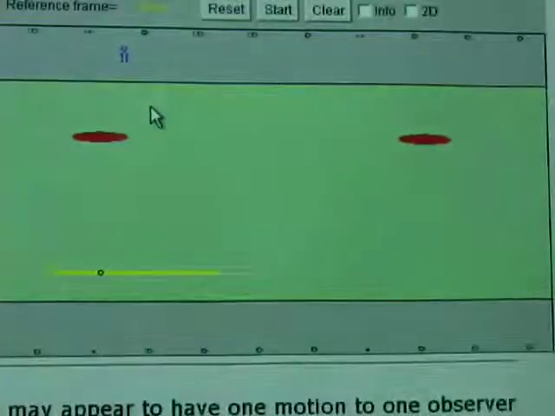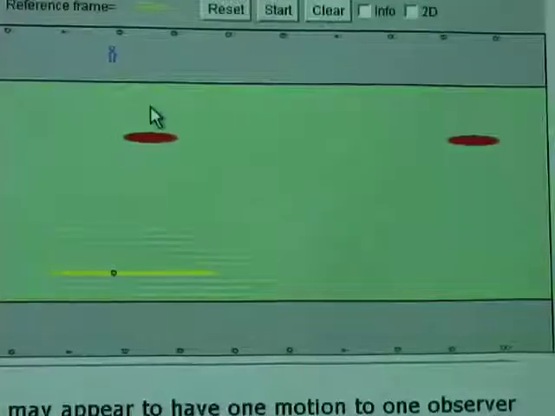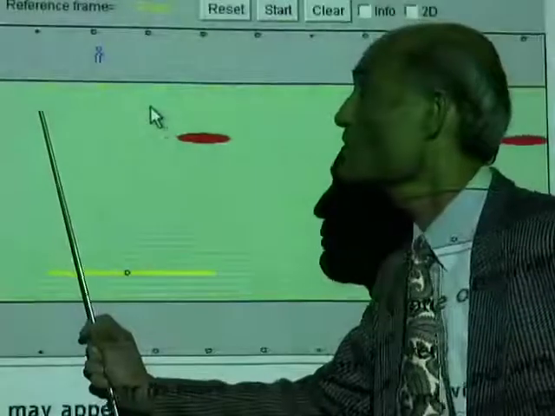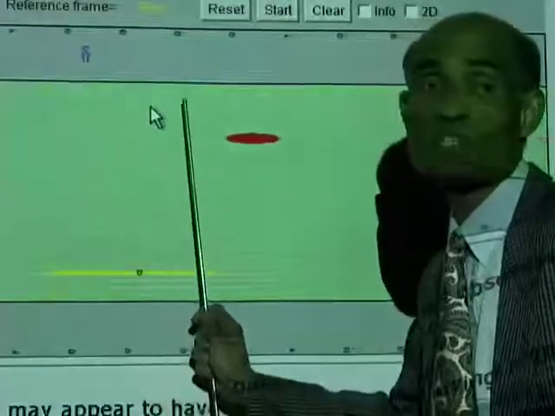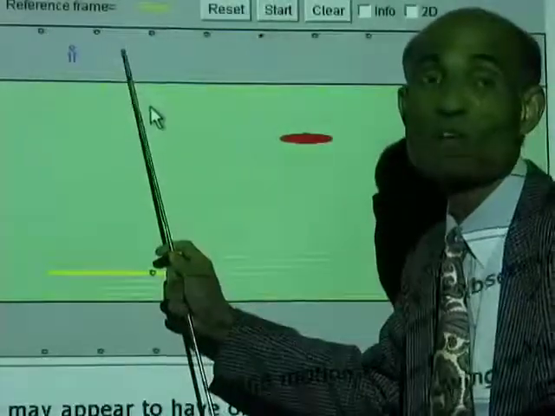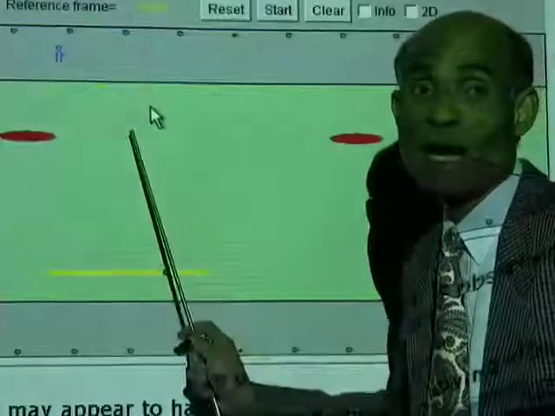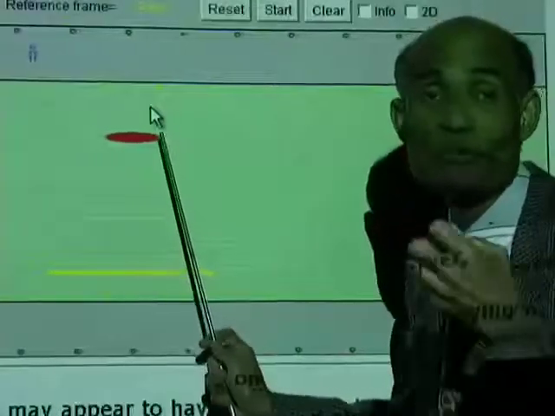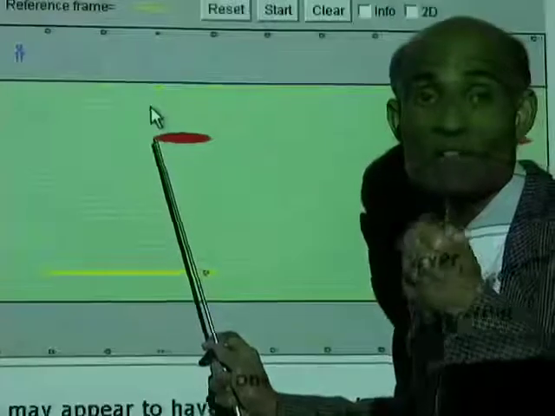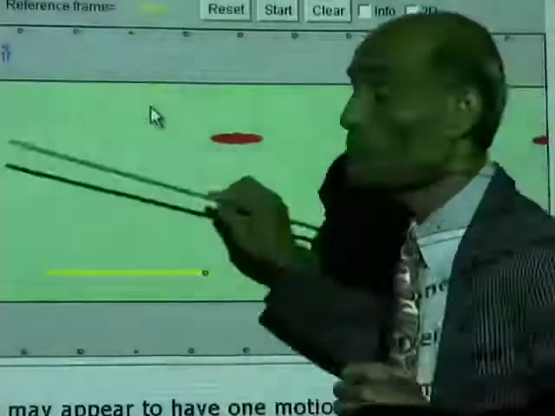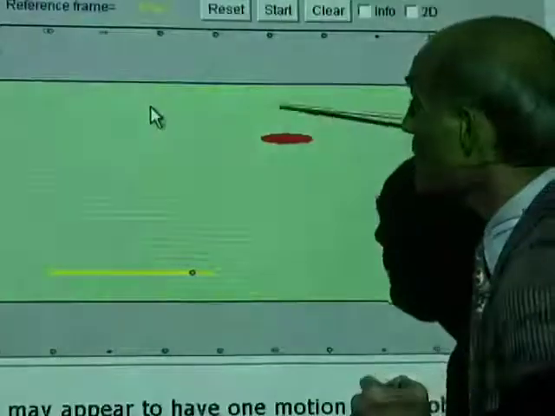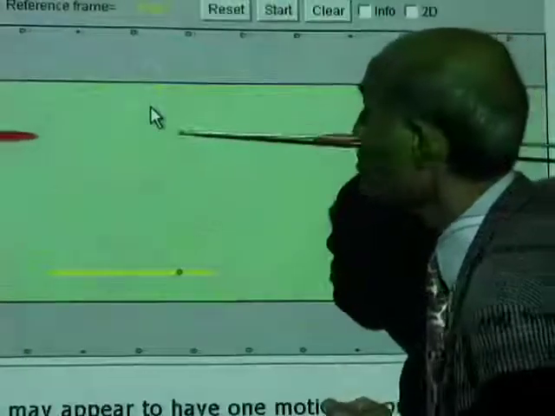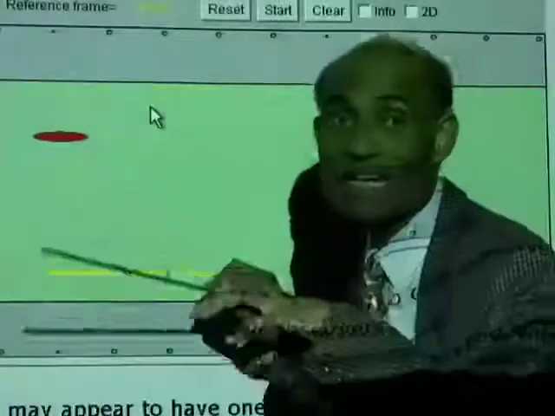So, what we did here, what was the velocity of the river? We said the river is flowing down with a velocity of 2 meters per second when you observe from the ground. And now, when you are in the river, it seems to be at rest. That means, in order to bring the river to rest, we applied a velocity of 2 meters per second to the river in the opposite direction.